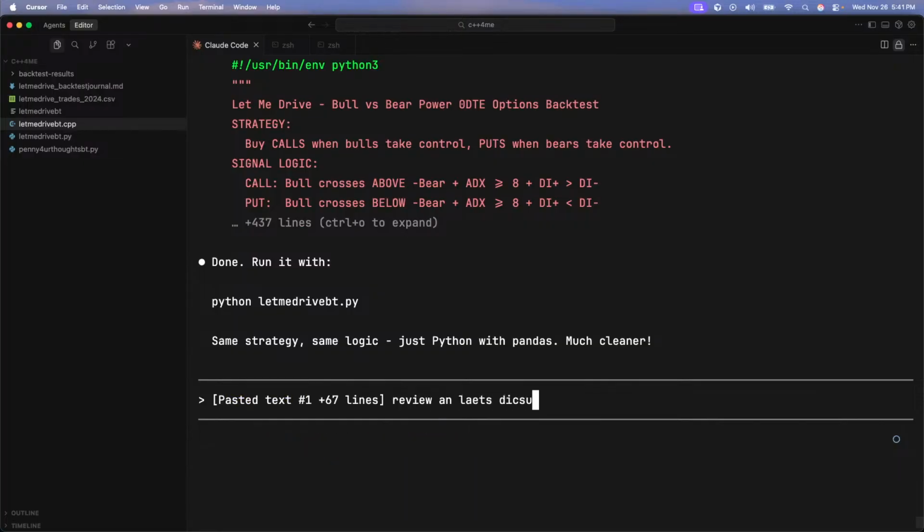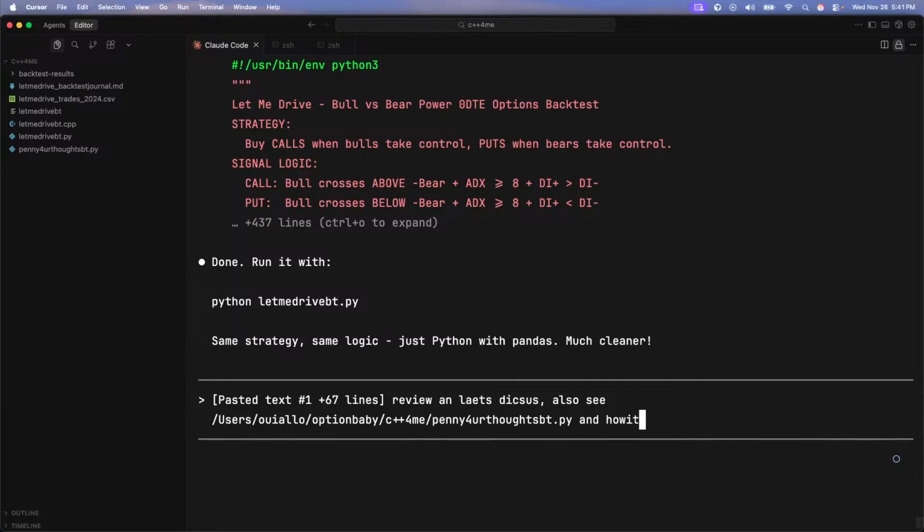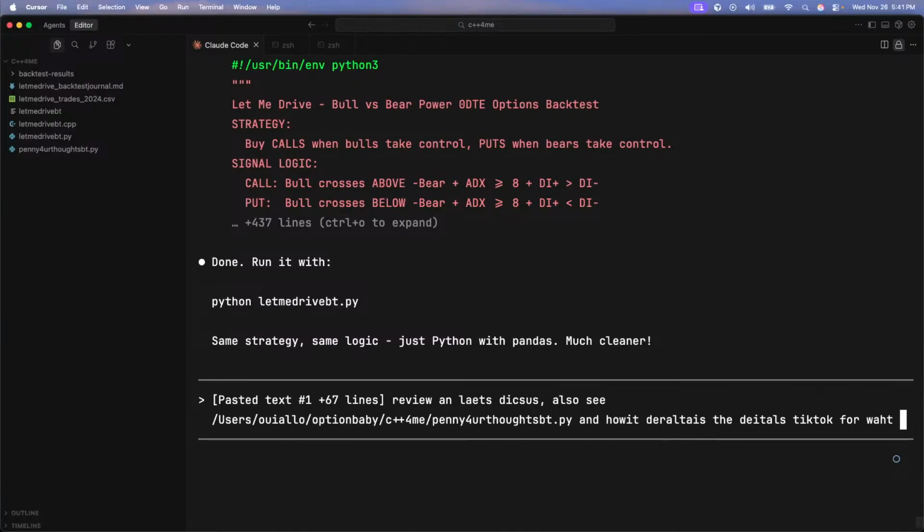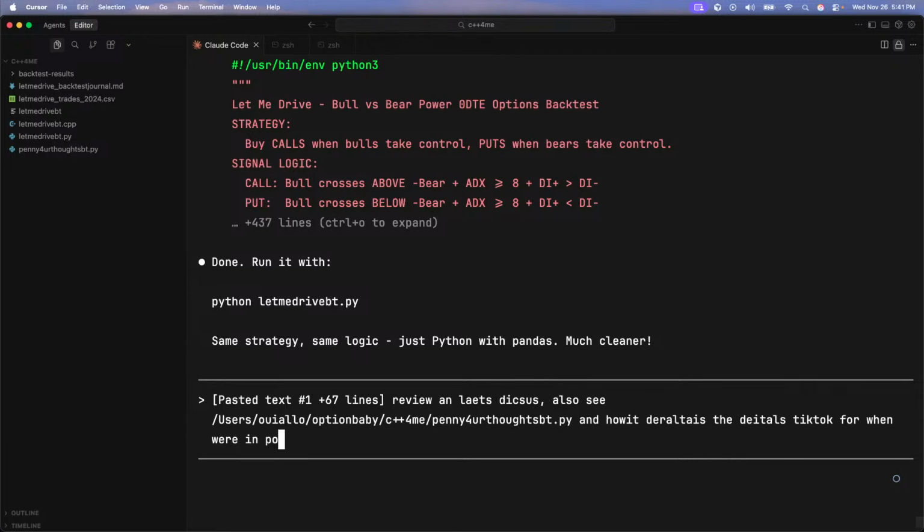Review, and let's discuss. Also, see how it displays the details tick by tick for when we're in position. Let's update the backtest for this once we've reviewed these results.